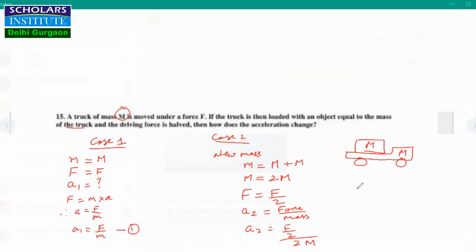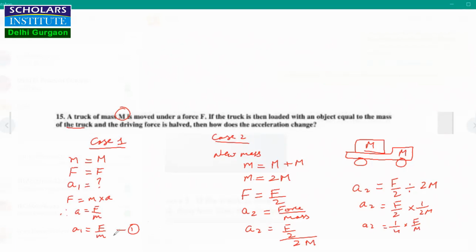If we solve this, A2 will be equal to F by 2 divided by 2M. So A2 will be equal to F by 2 into 1 by 2M. So A2 will be equal to 1 by 4 into F upon M.